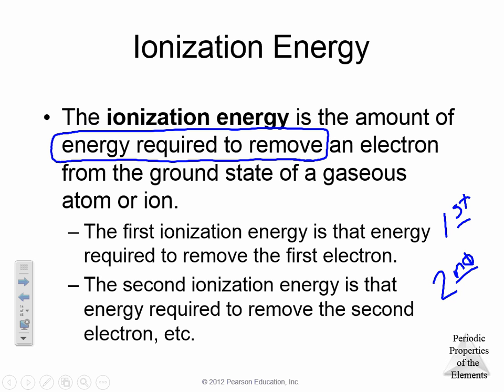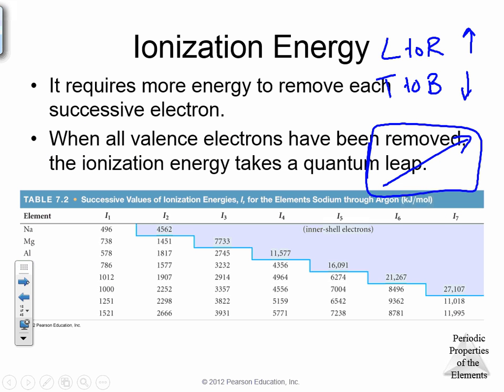Once you remove the first electron, you go to a shell of 8. Is it going to be really difficult to remove a second electron from those alkali metals? Yes. So, for example, in alkali metals, the first ionization energy is very low. The second ionization energy is very high.